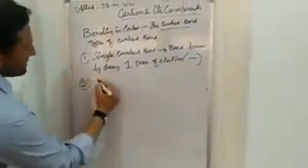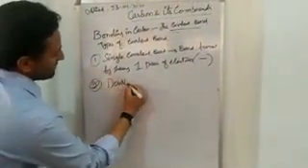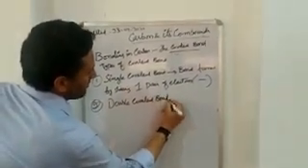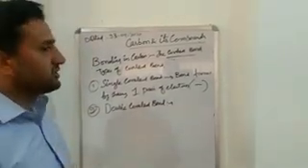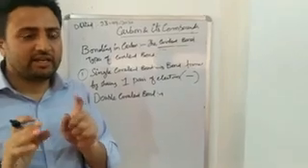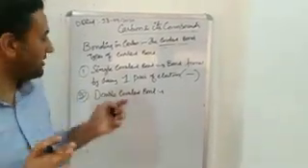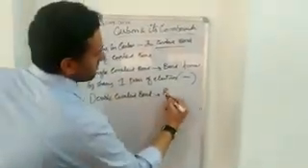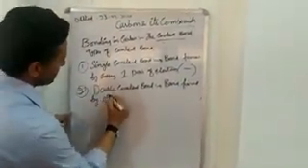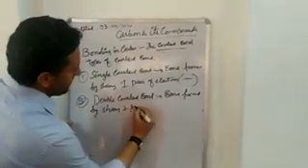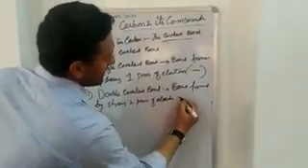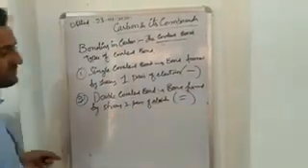The second example is double covalent bond. When two atoms share 2 pairs of electrons, that type of bond is called double covalent bond. Bond formed by sharing 2 pairs of electrons, and this is represented like this.